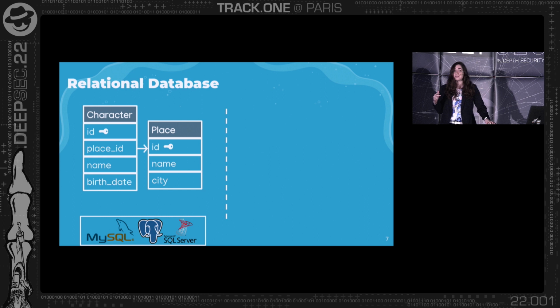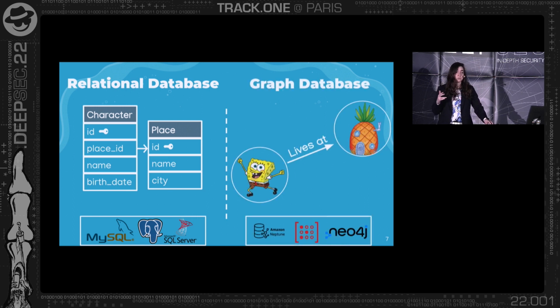But let's first of all understand what exactly is a graph database. So we have our own familiar relational database, like some SQL database with tables and rows. And we have on the right a new database, a graph database. So we have some weird circles and arrows. And we can read as SpongeBob lives at Pineapple House.